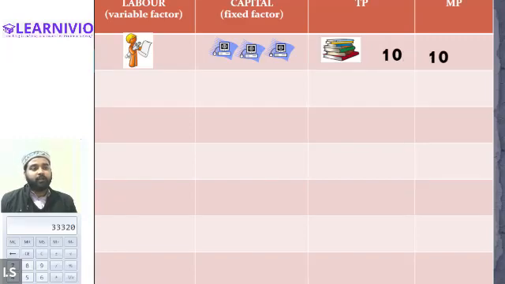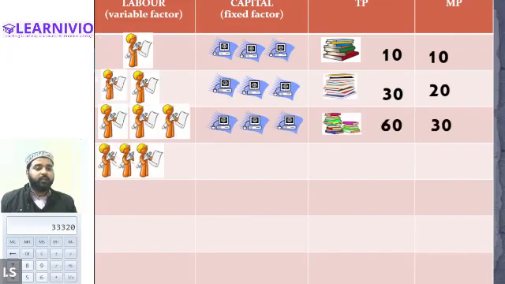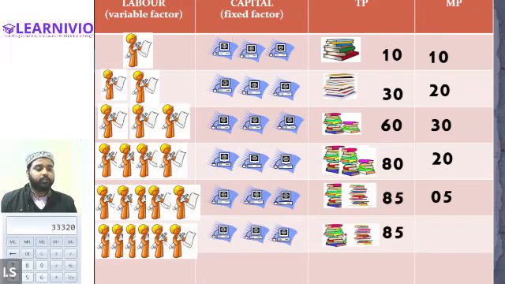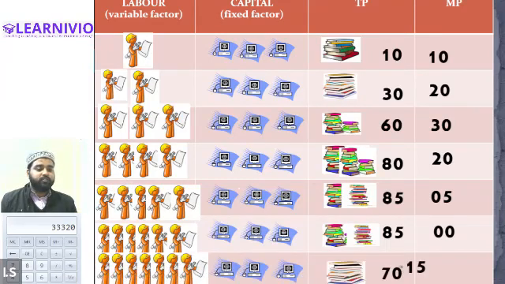So his marginal product will be 10. As we added more labor, the marginal product started increasing, and after a certain point it starts to decline, and eventually it becomes 0. And when we added more labors, it eventually becomes negative. So we understood the concept of the law of variable proportion through this illustration.